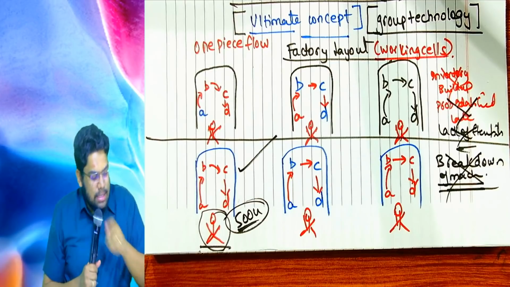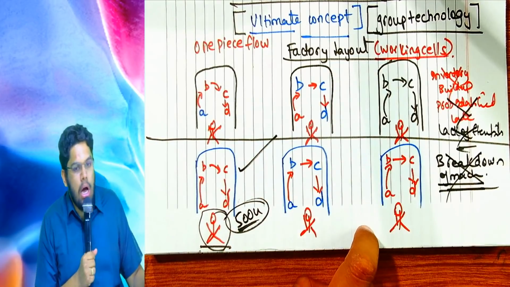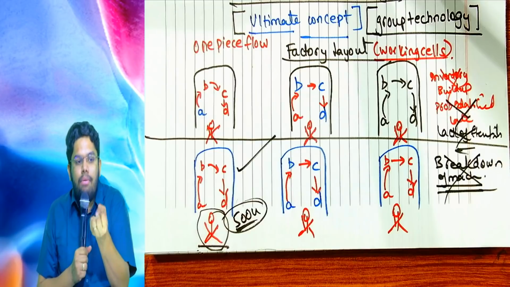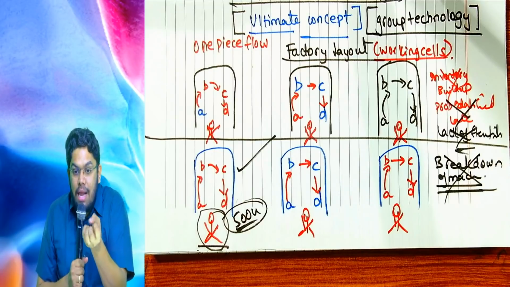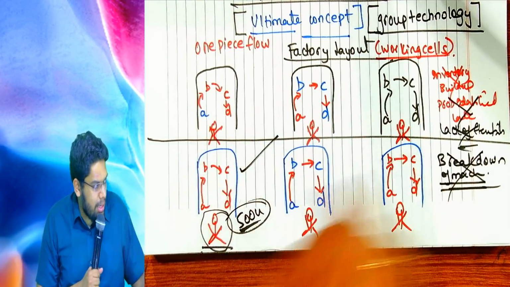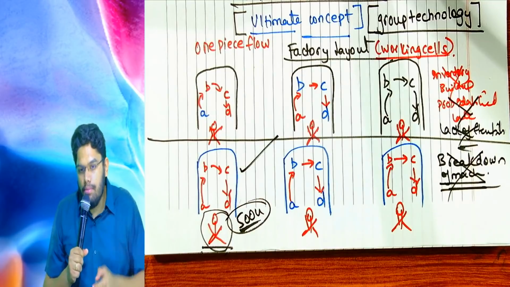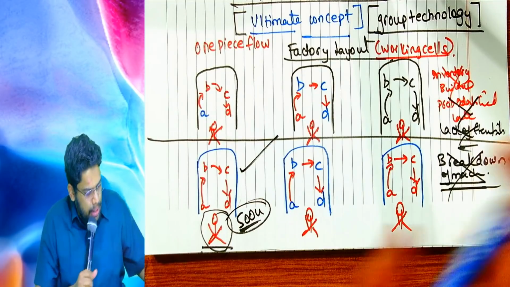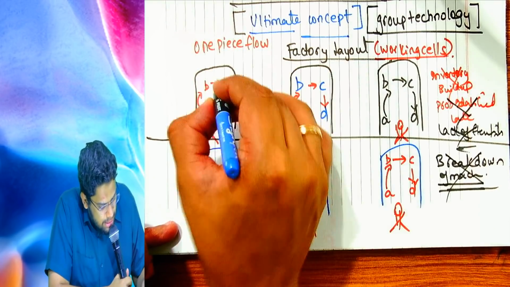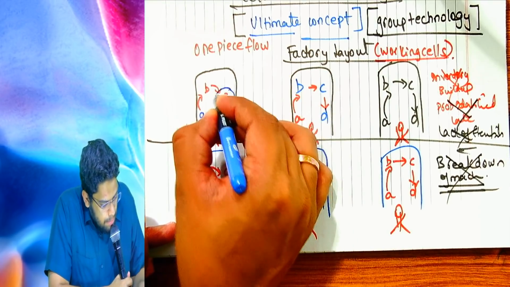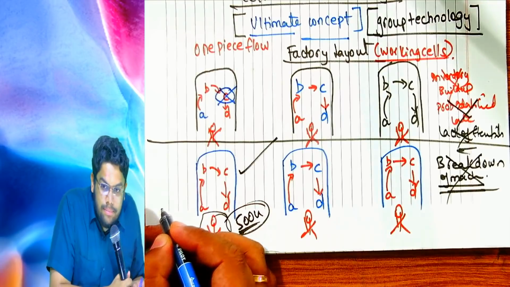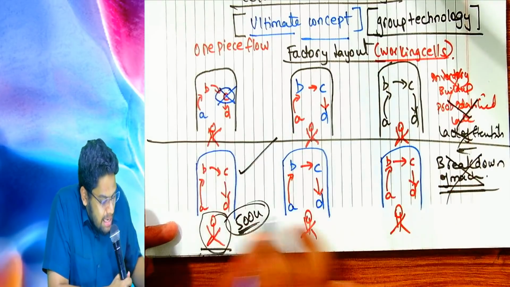Why? Is this department-wise classification or cell-wise classification? Cell-wise classification. Each one is a working cell. For example, if the finishing machine, that is machine C, breaks down in this cell, other cells will not be affected.